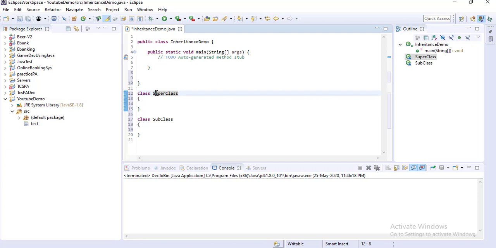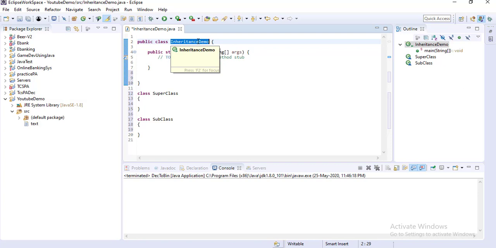So the Object class acts as the root for all Java classes, whether String, StringBuffer, or our InheritanceDemo class. How the Object class acts as the root of all classes, I will describe in another session.